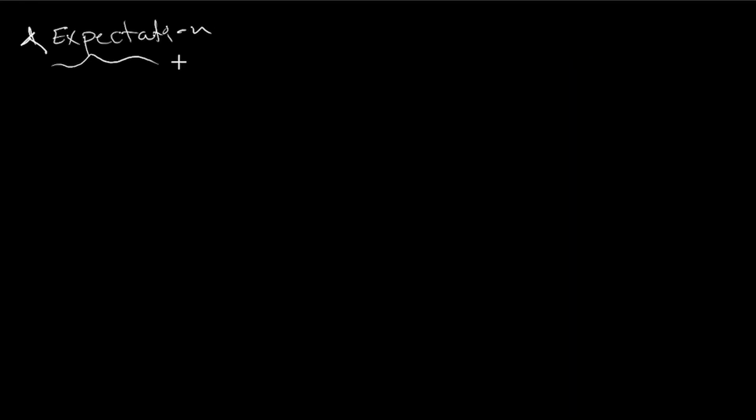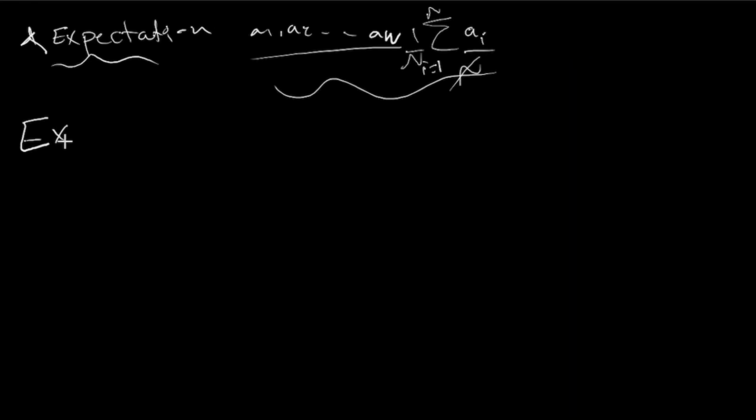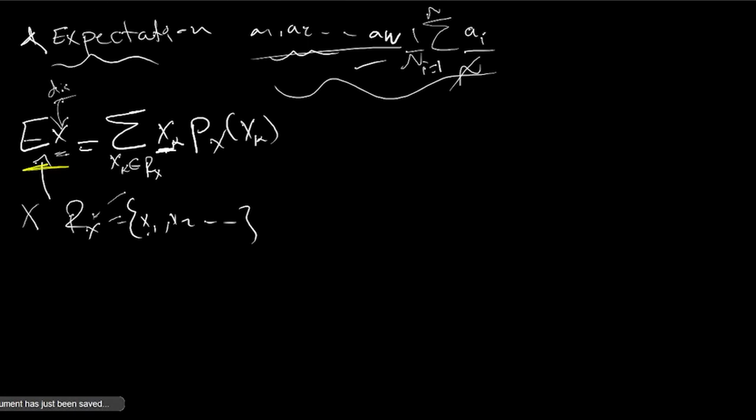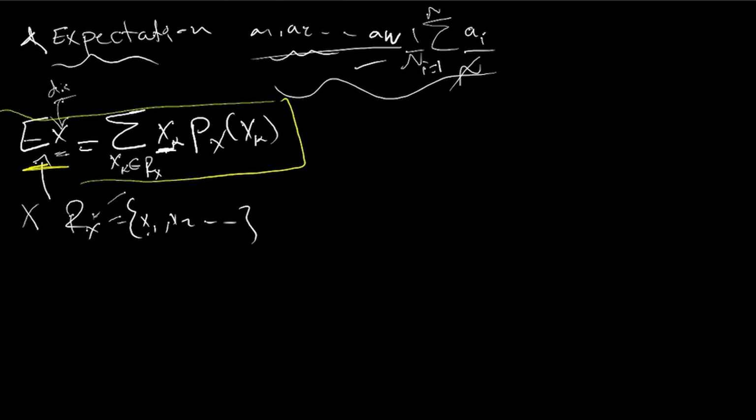What is expectation? In general it is denoted as E of x, where x is a discrete variable. It is the sum of x sub k, where x sub k must be in the range of x, multiplied by its probability, P of x sub k. This is the basic idea behind the expected value. So if you would like to capture the expected value for any discrete variable, take the value that you want to expect within the range of x and multiply by its probability.